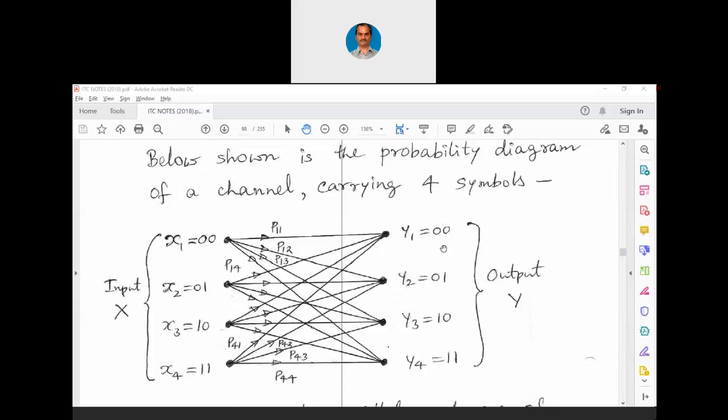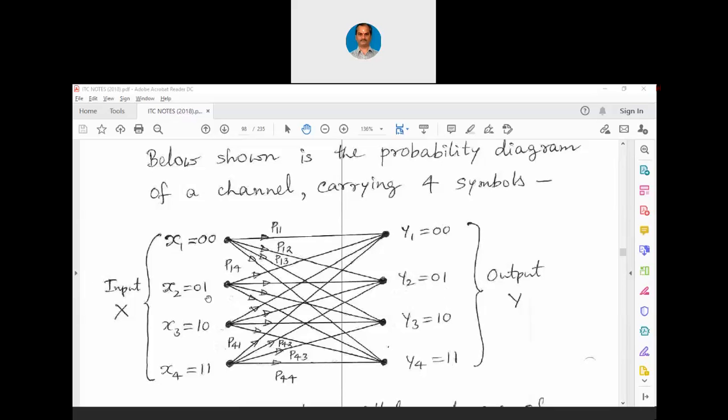Otherwise, because of the channel characteristics, there can be strange waveforms being decoded at the receiver also, because there can be waveforms which are not following this particular pattern. Apart from this 90-degree phase shift, there can be strange phase shifts occurring in the channel as well. But in this particular analysis, we are not considering all that. We are only considering that we transmit 0, 0, we receive 0, 0. Now, when we transmit 0, 0, there is a chance that we will get 0, 1 also, 1, 0 also, 1, 1 also.